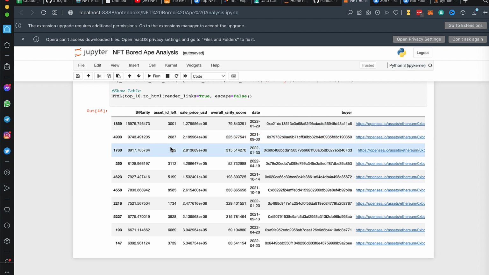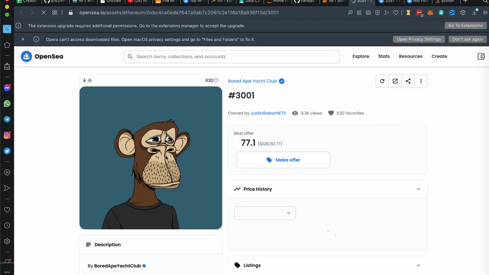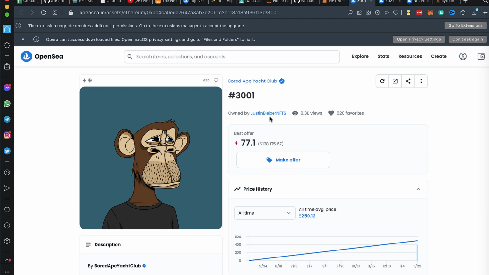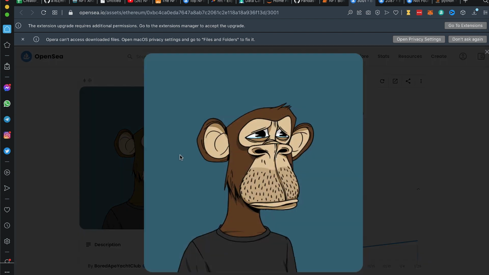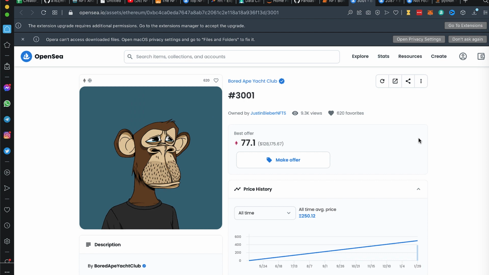The asset is 3001, and the sales price looks like 1.2 million, which only had a rarity score of 79. So this was paid a lot for, and it doesn't have a high rarity score. We can click on the link right here and see this NFT and see who owns it. In this case, it is actually Justin Bieber. So Justin Bieber bought this because it reminds him of himself. It's like a lonely, like his album and his song, and he's crying. I don't know. So he thought that this ape kind of resembled him and looked like him. So even though it wasn't rare, he decided that he wanted to pay quite a bit for it.